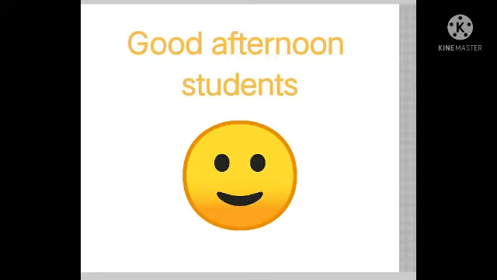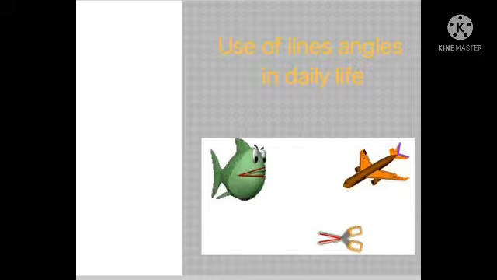So students, this is our today's topic of discussion. We are going to understand the concept of lines and angles. So let's start. Here are three objects in front of you. See the first object, the fish. You can clearly see that the mouth of the fish can be represented with the help of an angle.